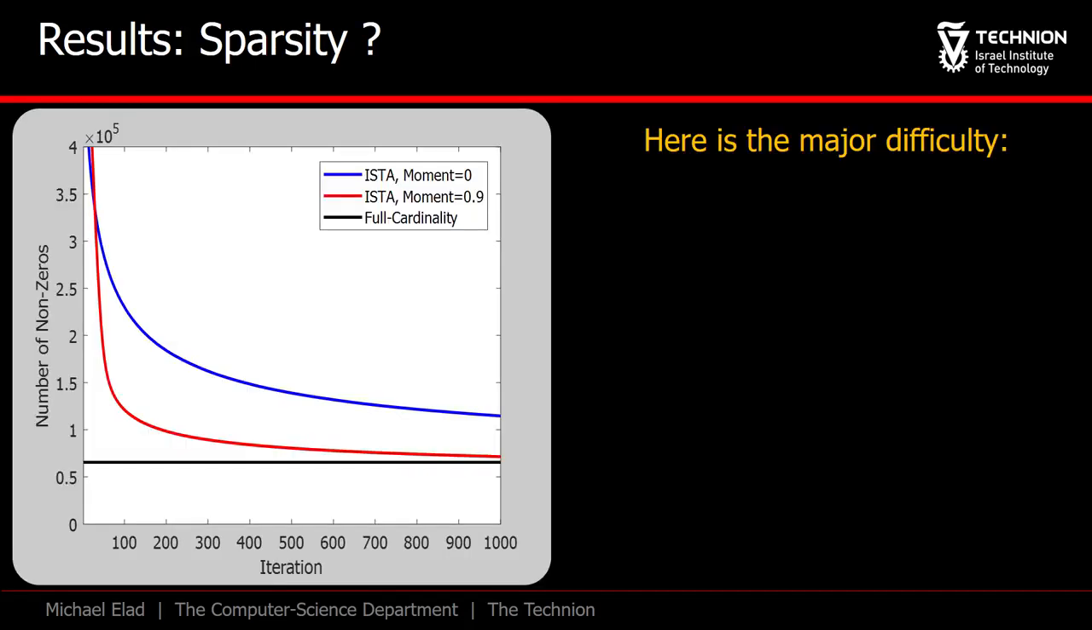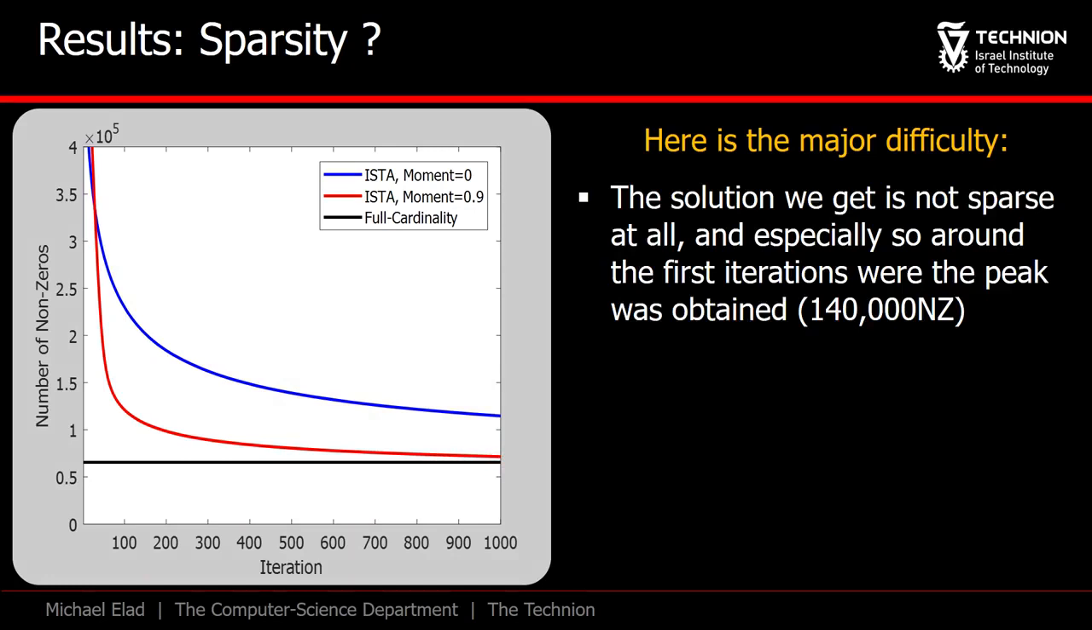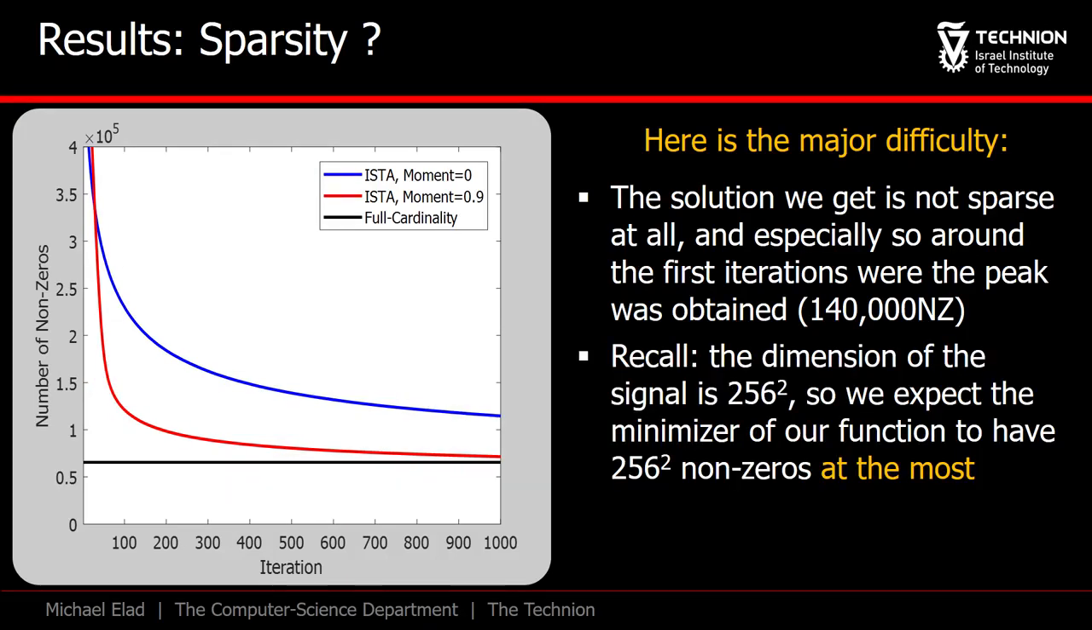Here is our major difficulty. This graph shows the cardinality of alpha as a function of the iterations for ISTA and FISTA. We do not bother showing you the SD results because they tend to be denser. The black line marks the number of pixels in the image, which is about 65,000. As you can see, the results are not sparse at all. Moreover, if we stop after 60 iterations, the number of non-zeros is about 140,000 elements, much more than the number of samples in our signal. For a solution to be sparse, we should expect a value smaller than 65,000 non-zeros.